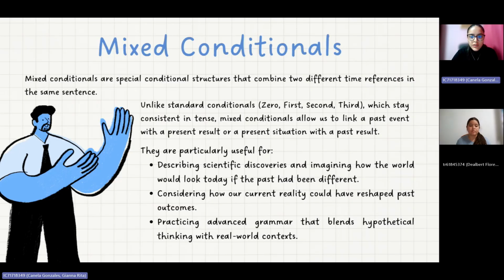They are particularly useful for describing scientific discoveries and imagining how the world would look today if the past had been different, considering how our current reality could have reshaped past outcomes, and practicing advanced grammar that blends hypothetical thinking with real-world context.